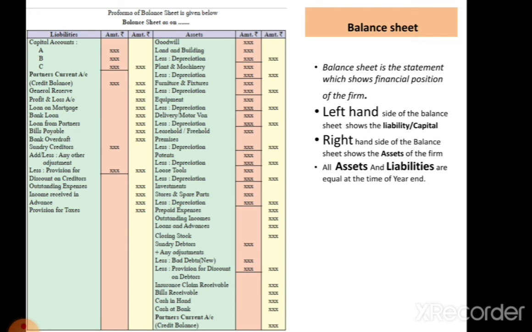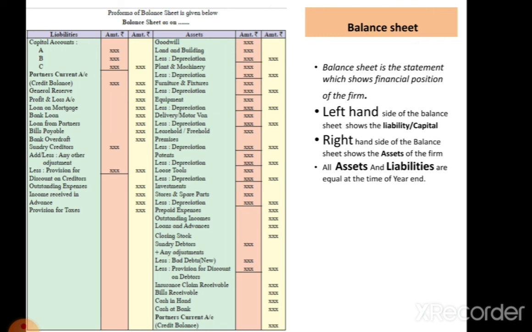Then land and building is there. Then plant and machinery, furniture and fixture, equipments, delivery motor van, leasehold or freehold premises. Then patents and loose tools; these are all fixed assets. We see that for every fixed asset depreciation is charged and the balancing amount is written in the outer column. Then after the fixed assets, the investments are recorded. Investments are assets, so after the fixed assets, they are recorded.